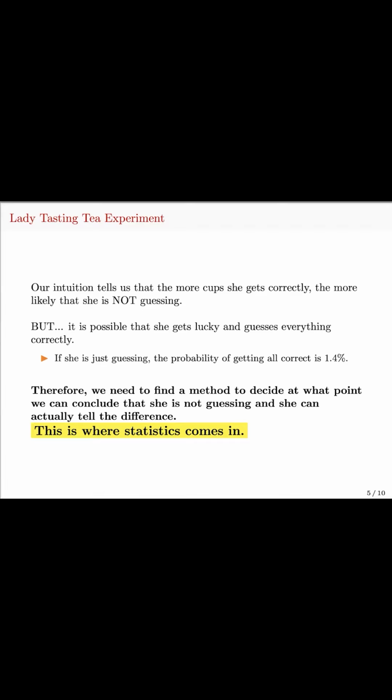In this lady tasting tea experiment, the underlying mechanism is whether the English lady has these special abilities to tell whether milk or tea was added first into a cup. And through statistical analysis, we can conclude whether she really had this special ability based on how many cups she can identify correctly in this experiment.